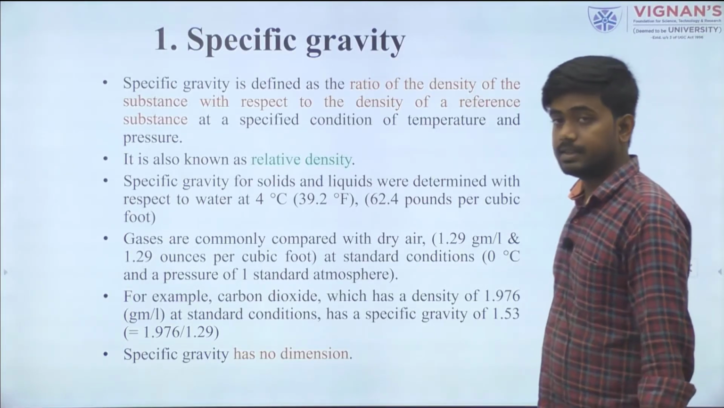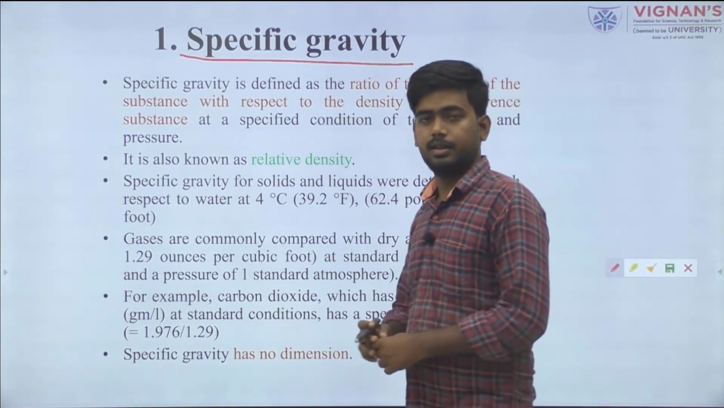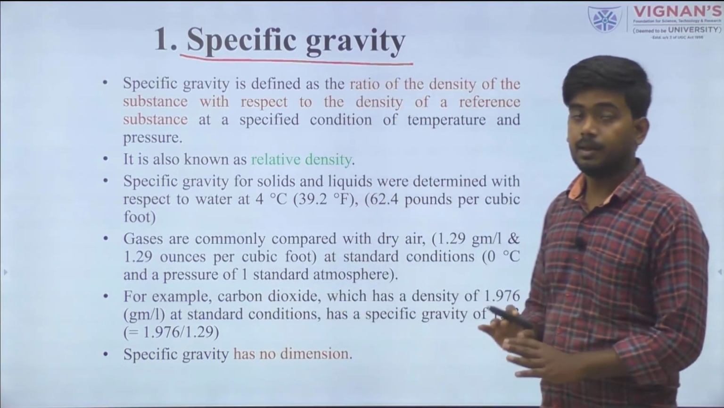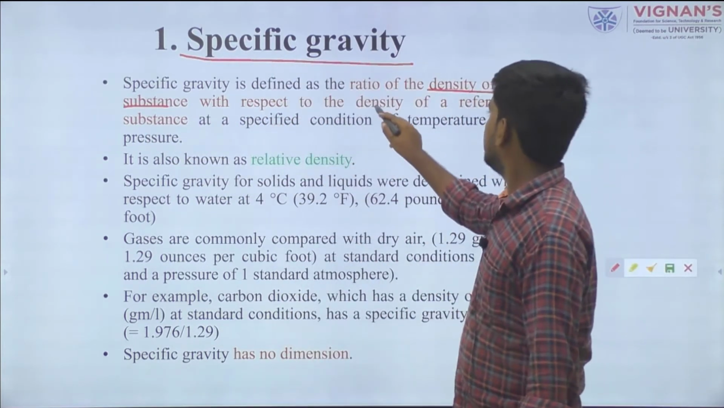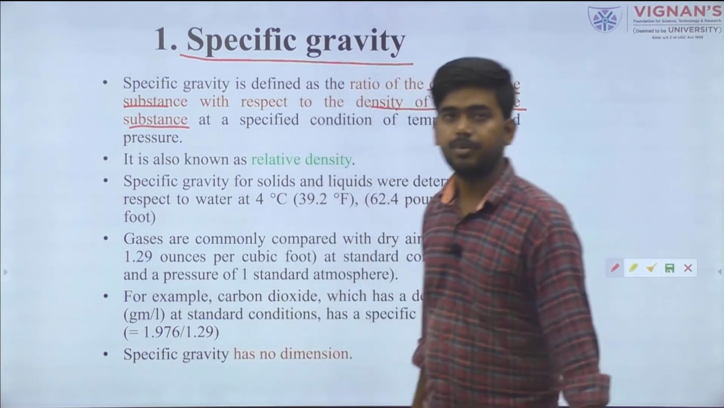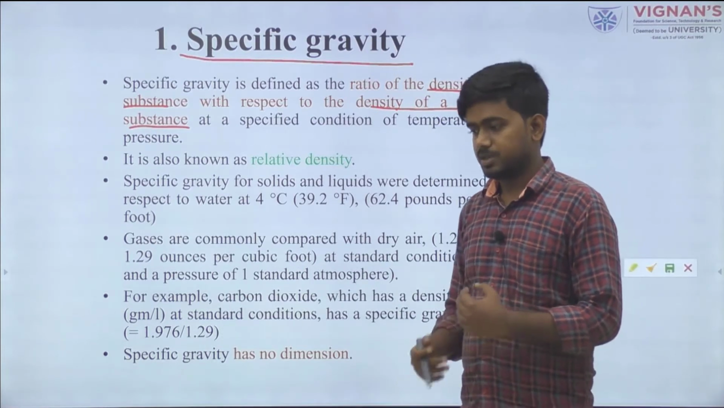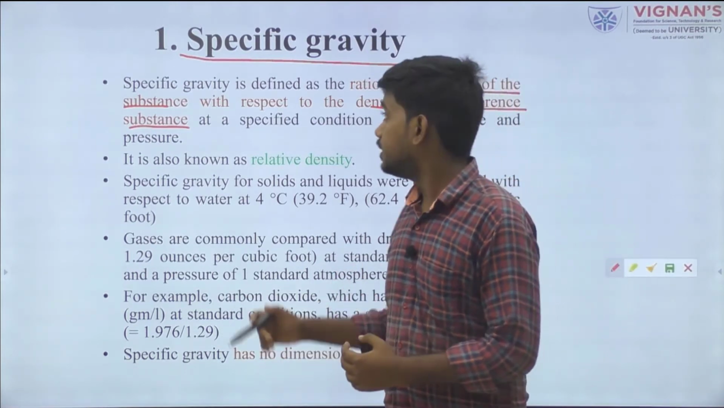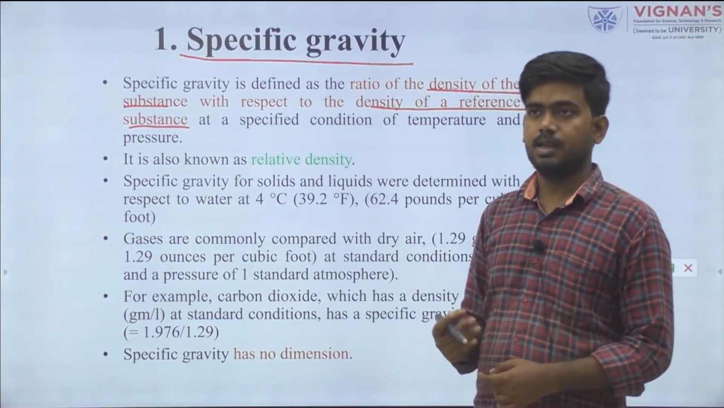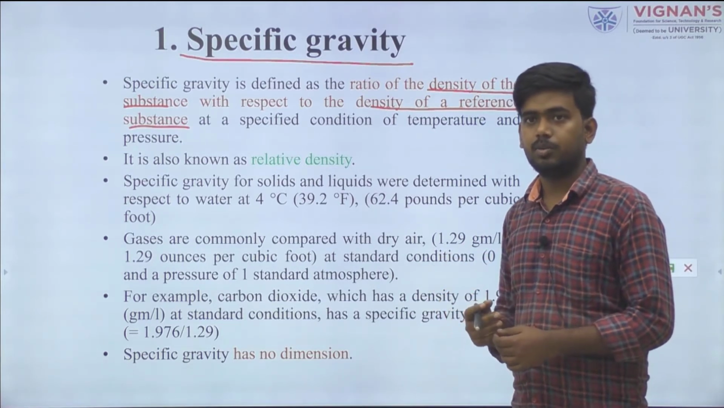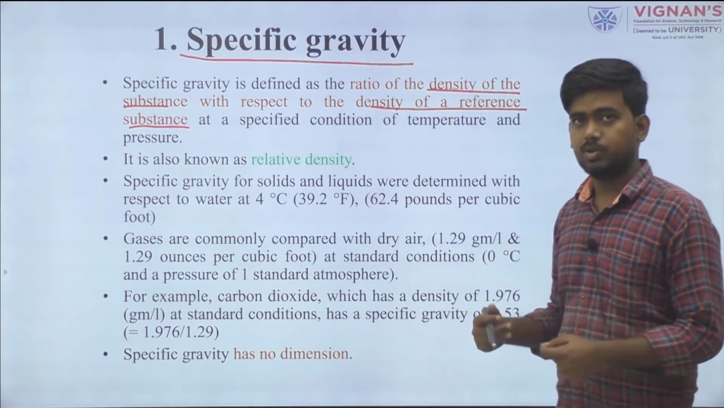The next important parameter is specific gravity. First of all, it is unitless. It is a ratio between the density of a substance and the density of a reference substance, meaning we are comparing with respect to water. How much higher or lower the density is gives us the specific gravity value. If any material is denser than water, it will give a higher specific gravity value. If it is less dense than water, it will show less.